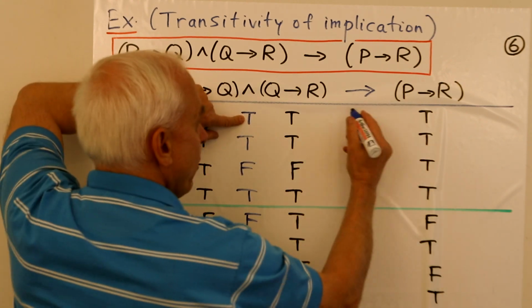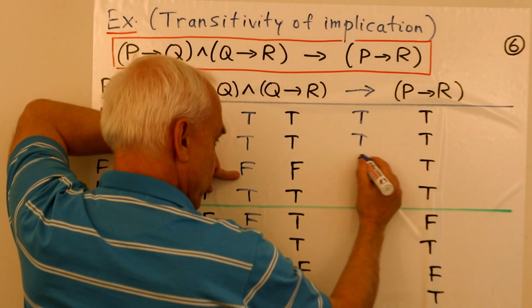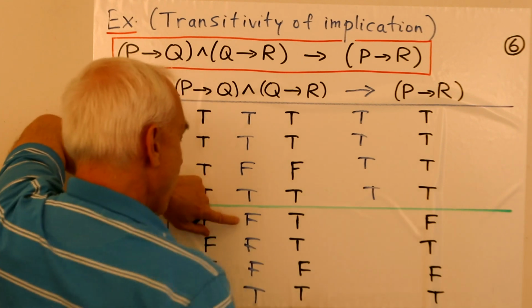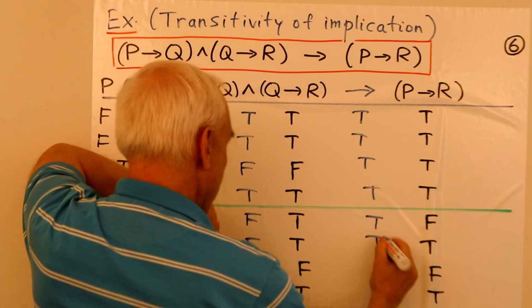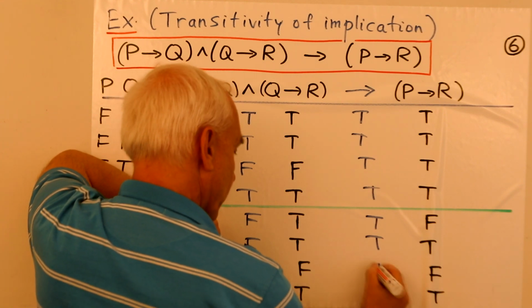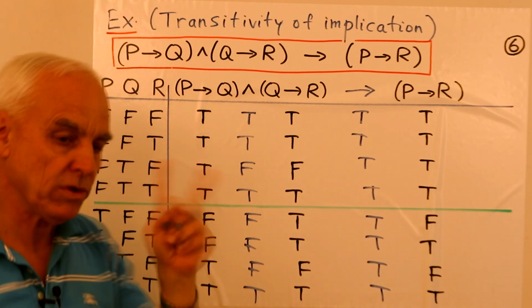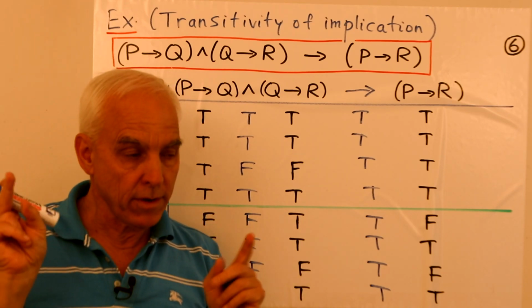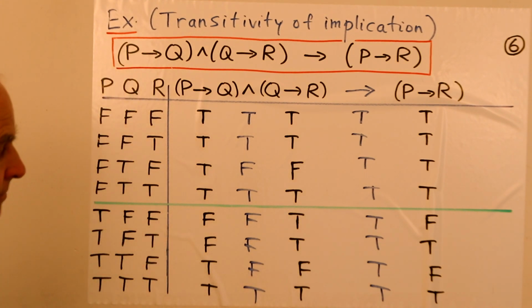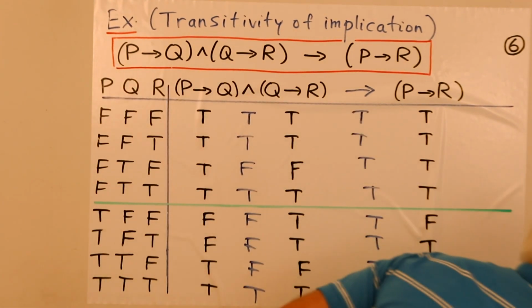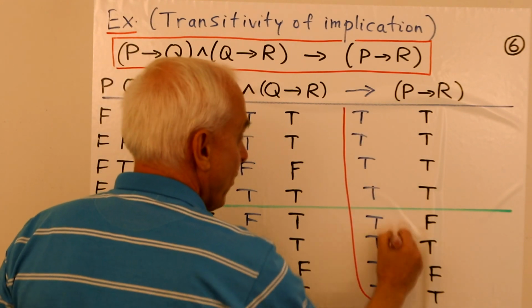Does true imply true? That's true. True implies true, true. False implies true, true. True implies true, true. False implies false, that's true. False implies true, true. False implies false, true. True implies true, true. Remember, an implication is only false if you have true implying false, and we don't have any of those particular combinations. So, we see that happily we get a whole bunch of truths.